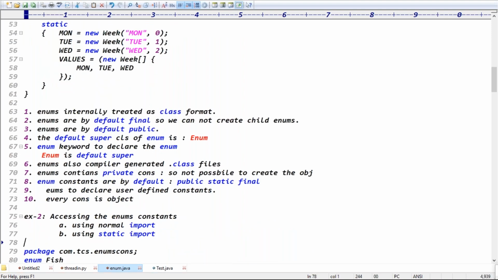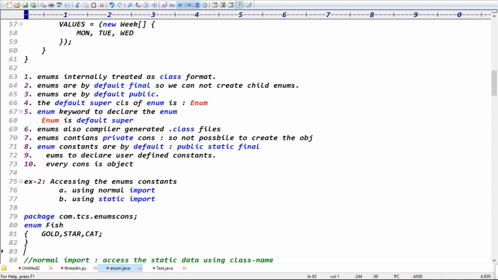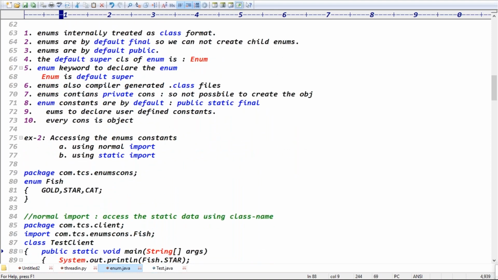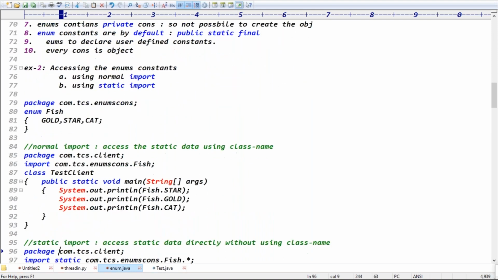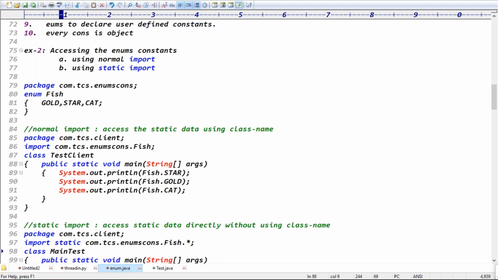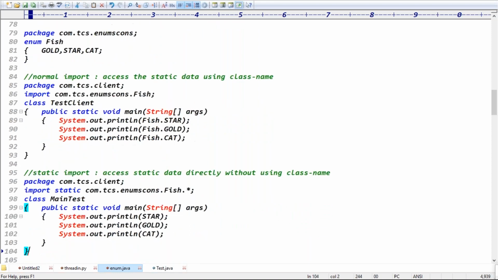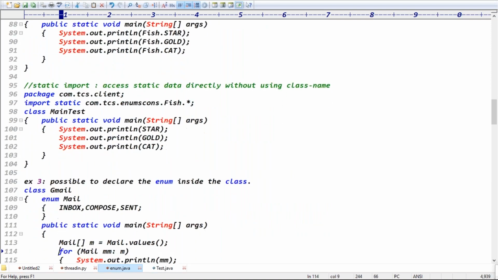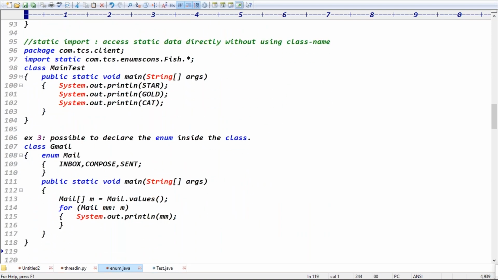The second example was about accessing the constants. Generally, enum constants are static. If the constants are in other packages, how can we access them? Generally, we have to access the constant using the enum name. Instead of using the enum name every time, we can access them directly if we go for the static import. Third example: it is possible to declare an enum inside the class also.